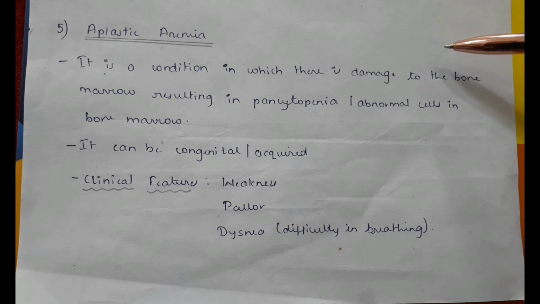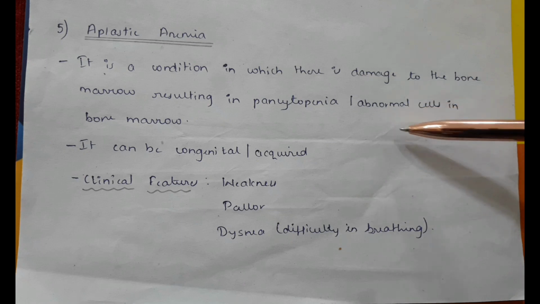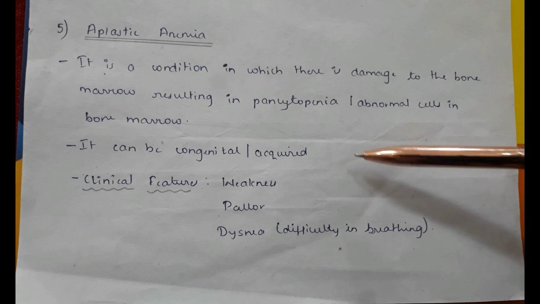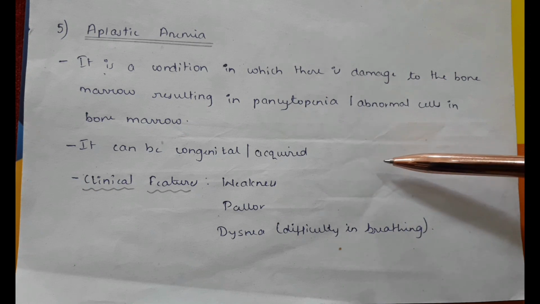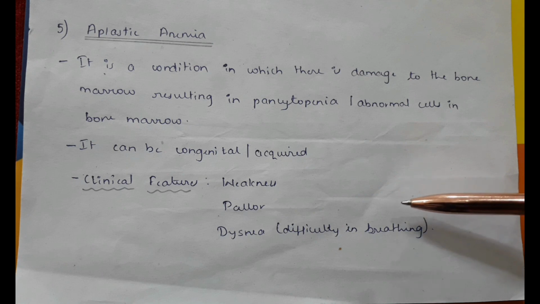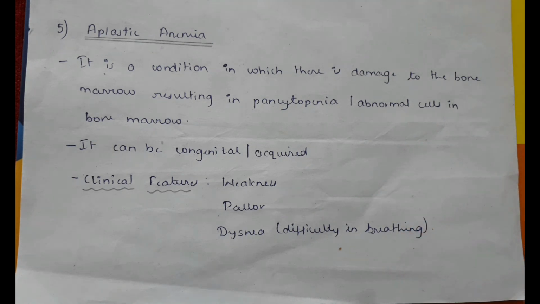The fifth type is aplastic anemia. It is a condition in which there is damage to the bone marrow resulting in pancytopenia or abnormal cells in the bone marrow. It can be congenital or acquired. Clinical features include weakness, pallor, dyspnea, which is difficulty in breathing.